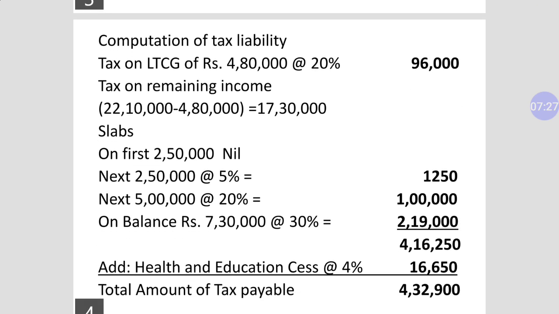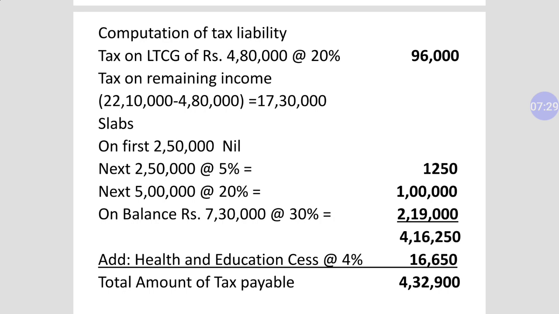The previous slide was about computation of total taxable income. After computation of total taxable income, you have to calculate the tax liability of Mr. Roshan. So this slide is about computation of the tax liability of Mr. Roshan. Let's check. First of all, we have to calculate tax on the long-term capital gain which is included in his income.